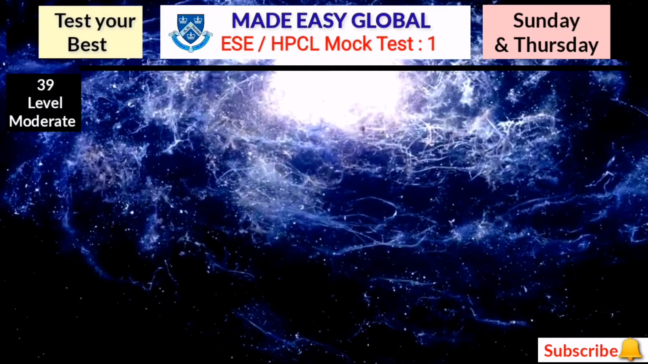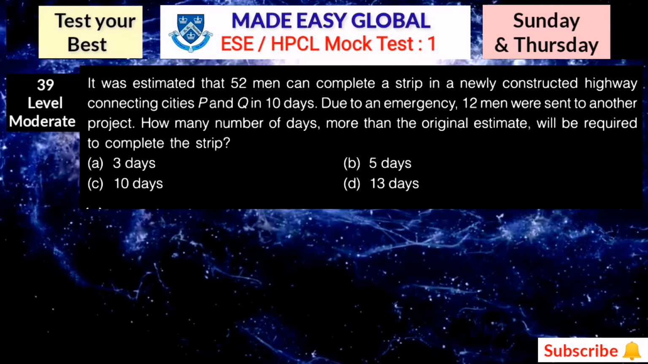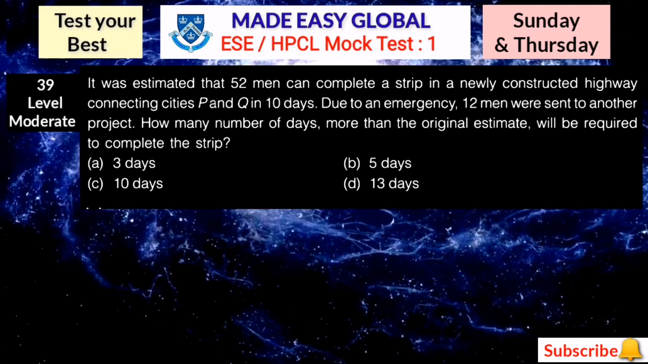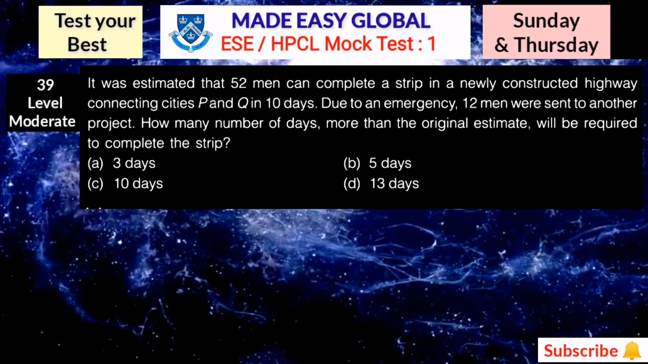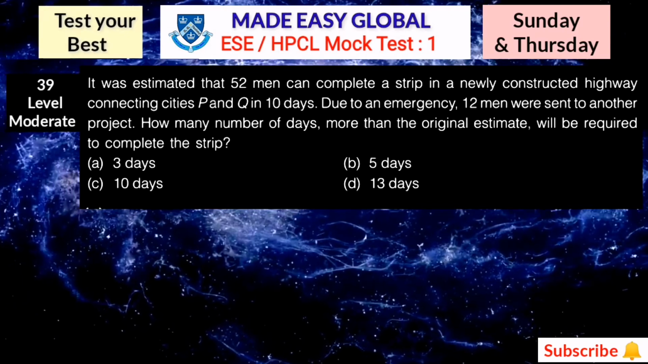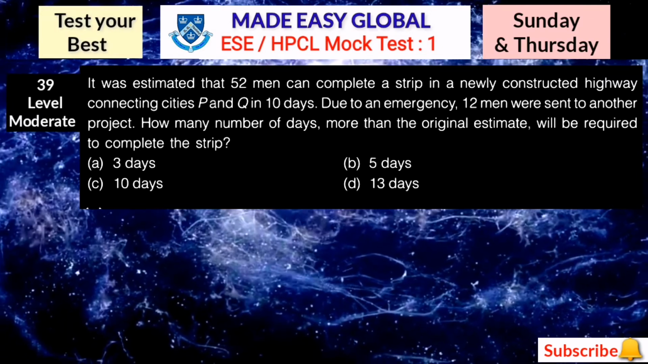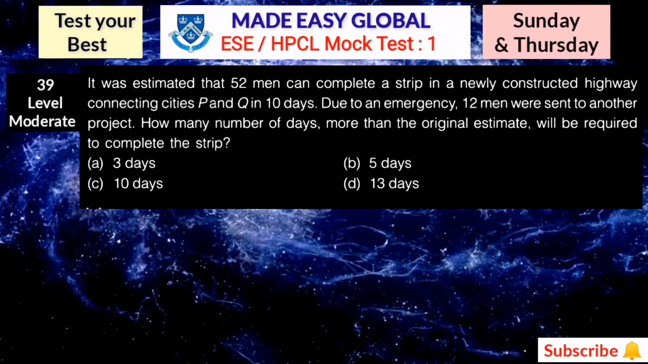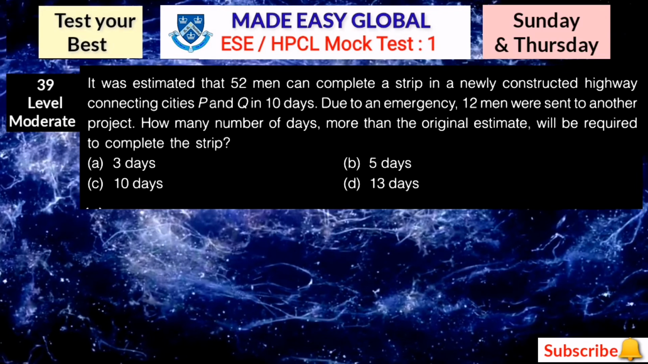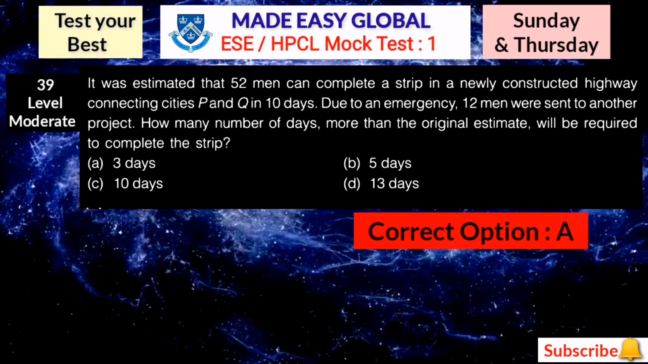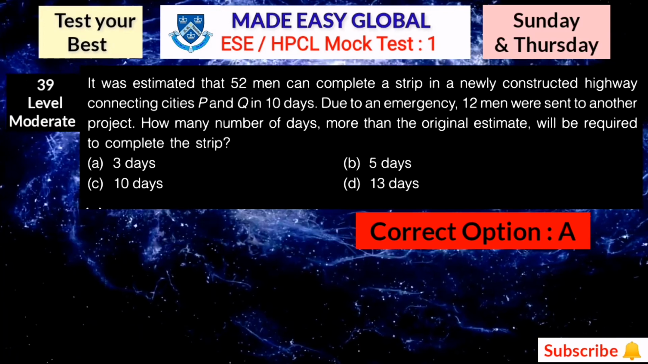This looks correct. Now the next question is, it was estimated that 52 men can complete a strip in a newly constructed highway between cities P and Q in 10 days. Due to an emergency, 12 men were sent to another project. How many days more than the original estimate will be required to complete the strip? Option A 3 days, option B 5 days, option C 10 days, option D 13 days. So you can pause the video and calculate this example. From the general aptitude part, this type of question is frequently asked in the examination. So here the correct answer is option A, which is 3 days.